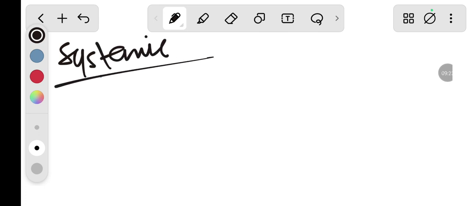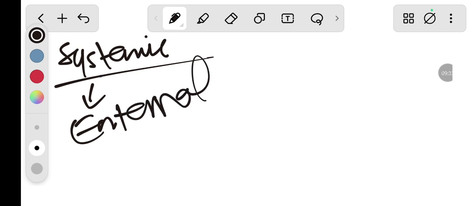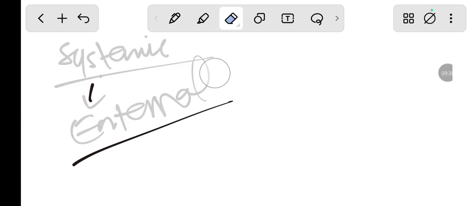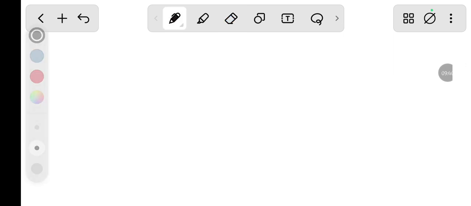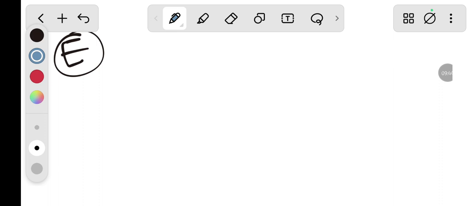In systemic we have three parts. The first one is the internal. In internal, the first thing we do is the oral medication.